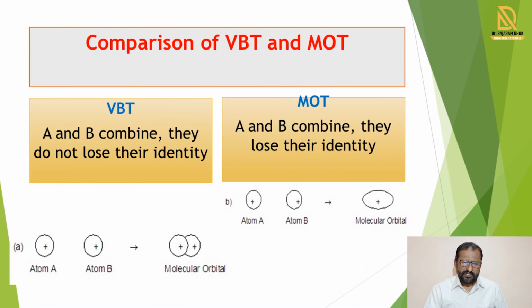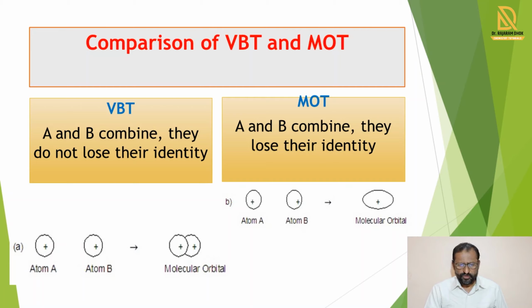Now, you see this diagram. In the first diagram, there are two atoms, atom A and atom B. And when atom A and atom B combine, then there is formation of molecular orbitals. These molecular orbitals do not lose their identity. In the second diagram, there is also the same type of atom A and B. So in both diagrams, we have taken atom A and B, that is the s orbitals.